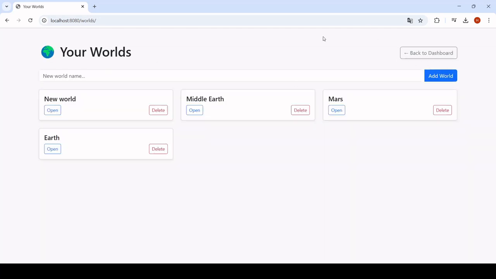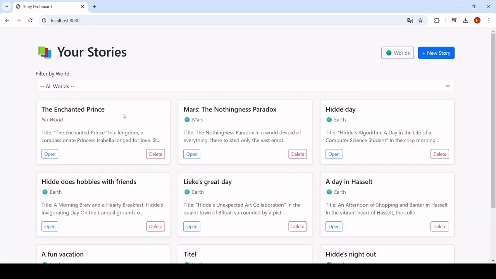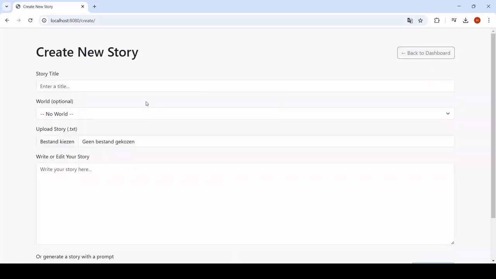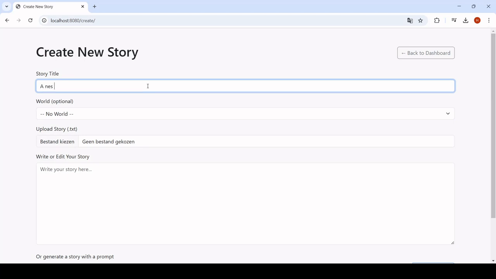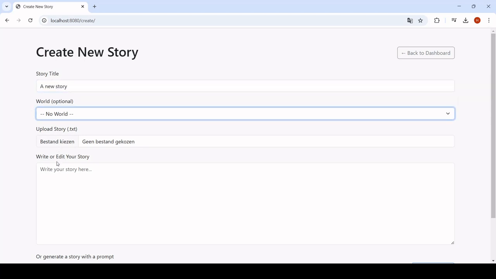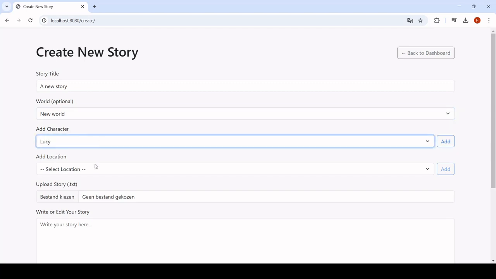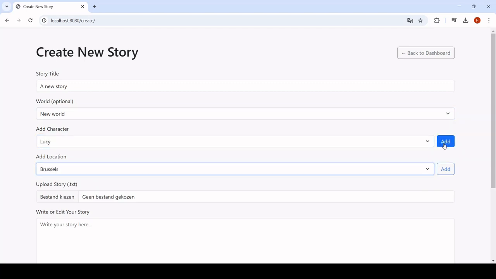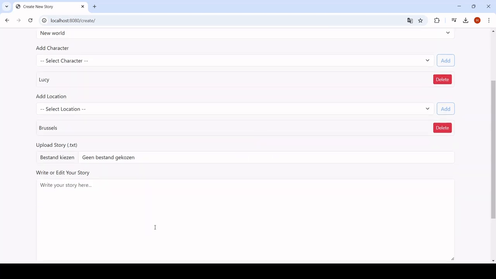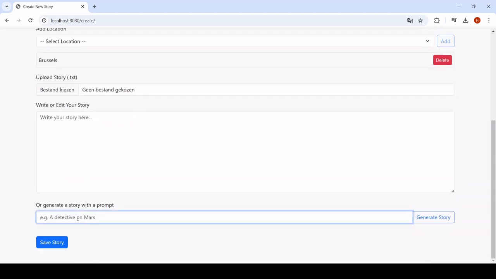So then we have this. We can go back to the main dashboard where all your stories are, and you can create a new story. I'll just name it; it's not that important. I can add the world, the New World we just added, and then here are the characters and cities or places we just added. We can add them to the story.